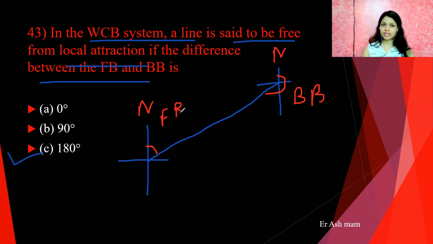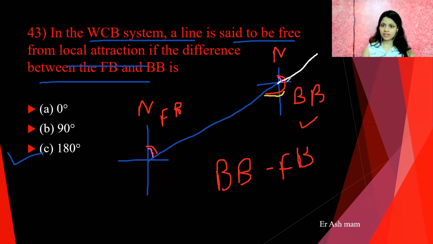If we extend this line in the forward direction, back bearing minus fore bearing, then this angle and this angle will get cancelled because both angles are the same. So we will get this angle, that is a straight line angle, and we know that a straight line angle equals what? 180 degrees. So the answer is 180 degrees.